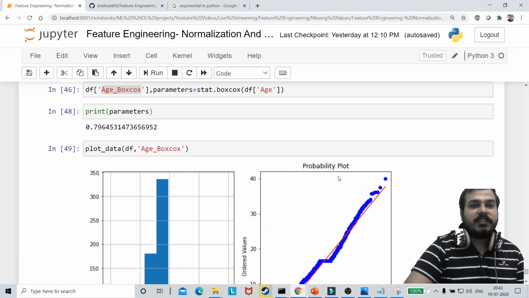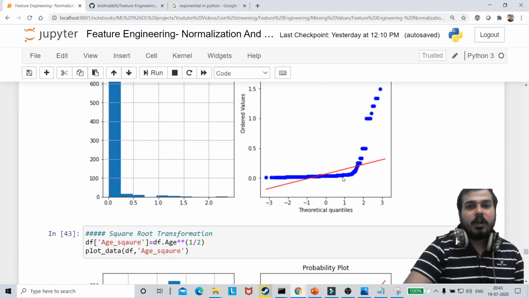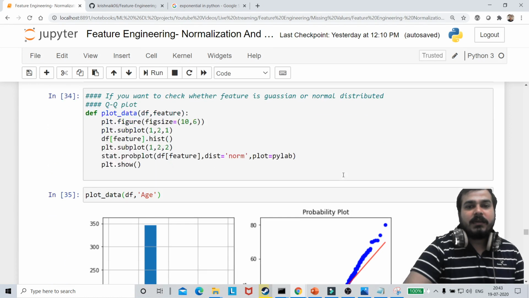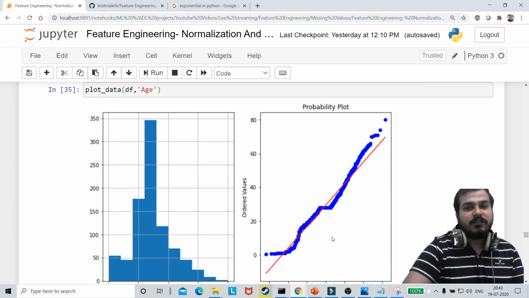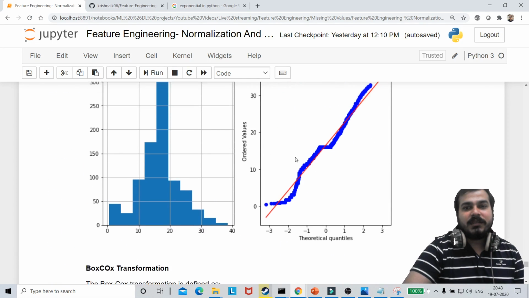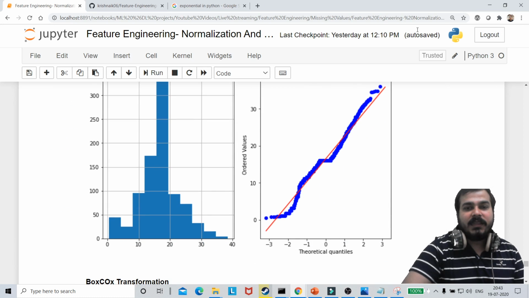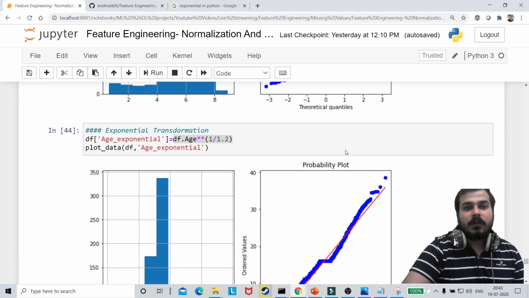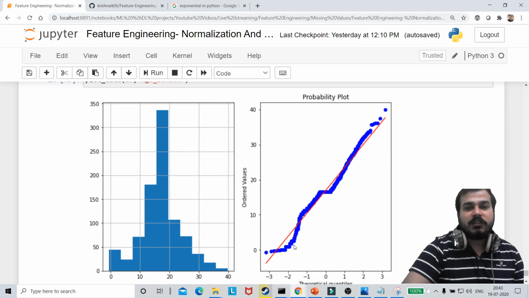See, my transformation technique, what I will do is that according to this, I will either go without any transformation, because this is following almost a straight line. And then I will probably go with this one or this one. But I think this is pretty much better. Okay, exponential. But if I go and see Box-Cox also, it is pretty much better.